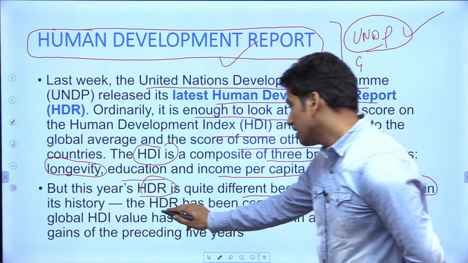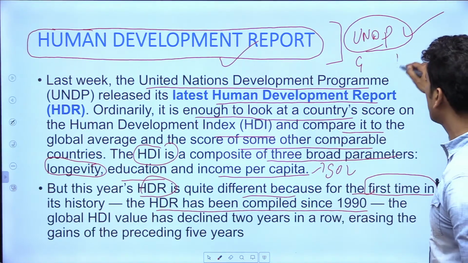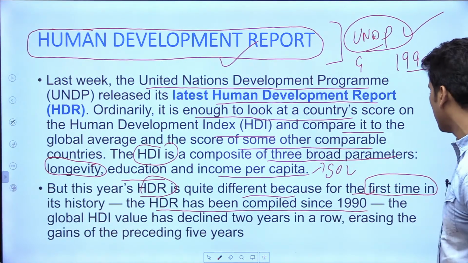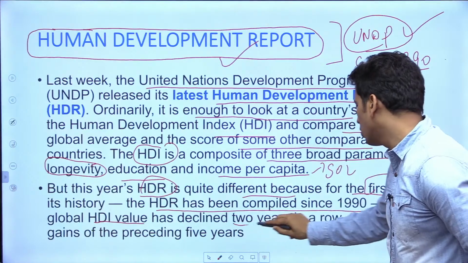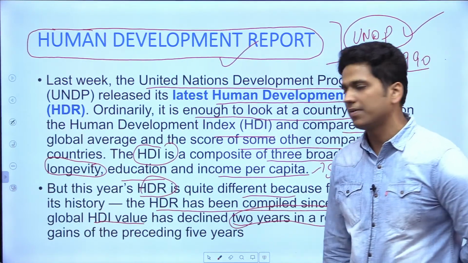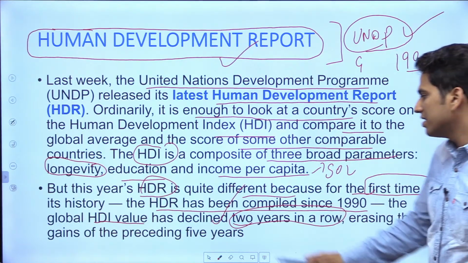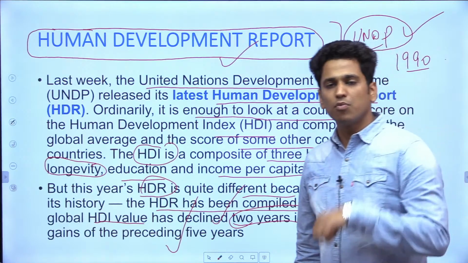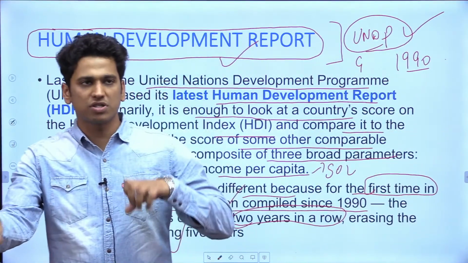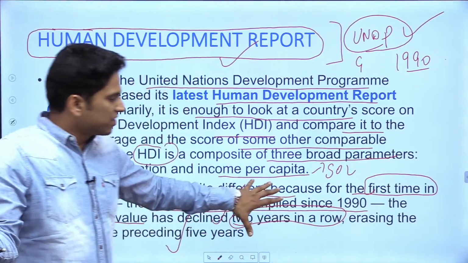In its history, the HDR has been compiled since 1990. The global HDI value has declined 2 years in a row. This has never happened. Global HDI value has declined 2 years in a row, erasing the gains of the preceding 5 years. This is the most important report that has come out from this HDR.